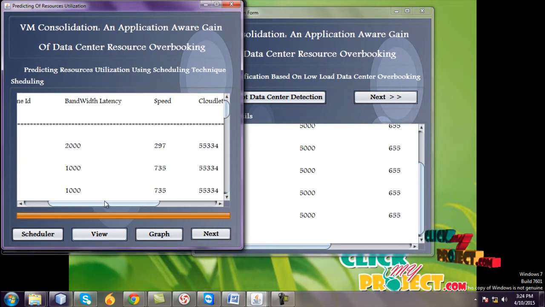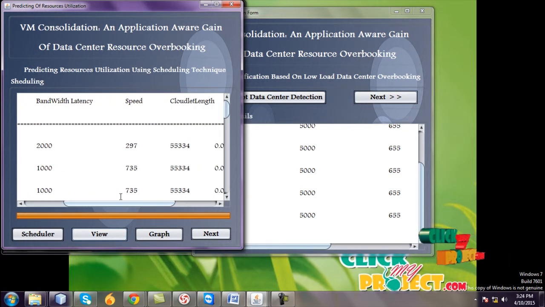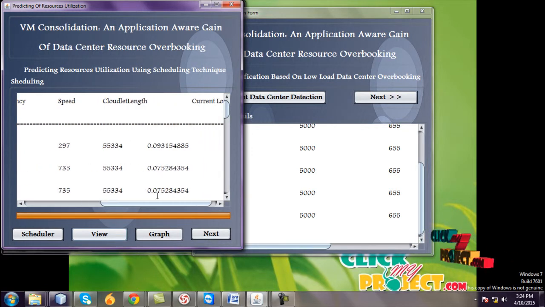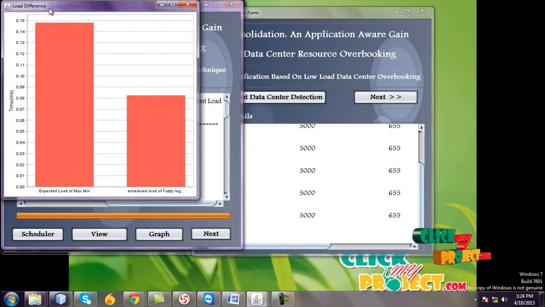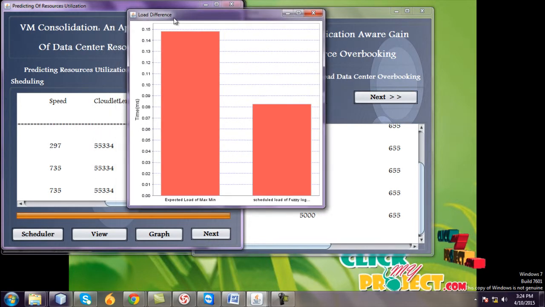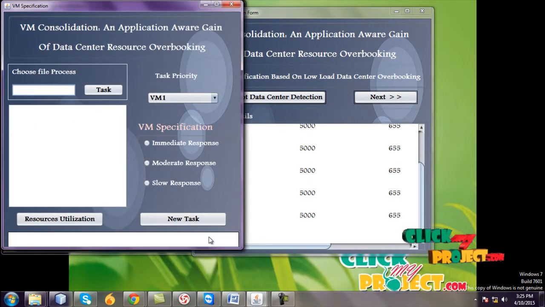The Max-Min and scheduling algorithm results show the virtual machine's ID and bandwidth, speed and cloudlet length, the current load. And the load difference graph: the x-axis is the Max-Min algorithm and the scheduler load of the fuzzy logic technique. The y-axis is time in milliseconds. And go to next.